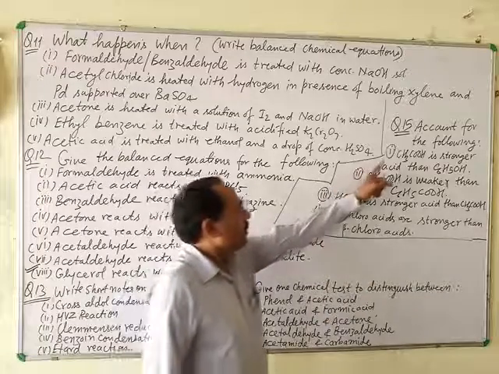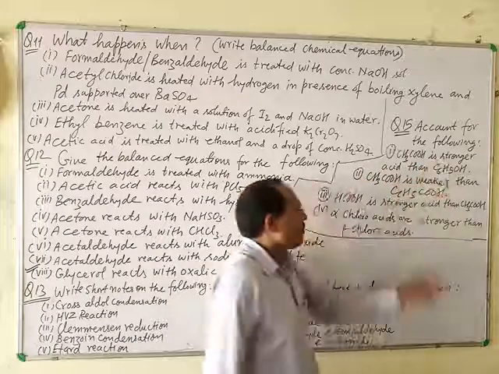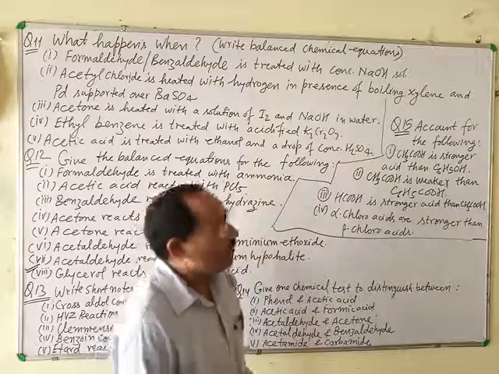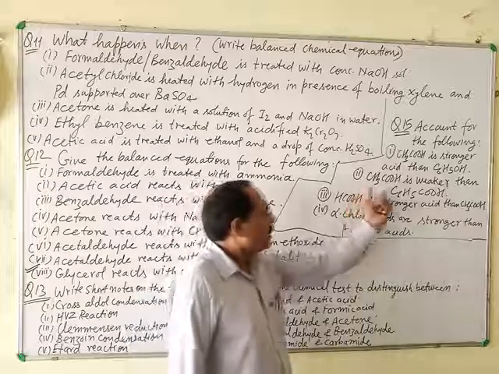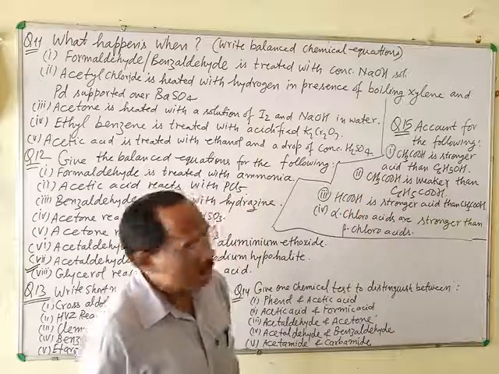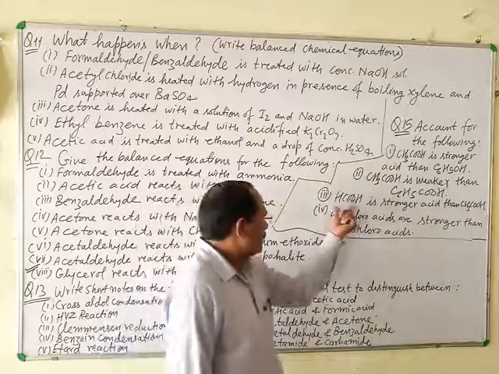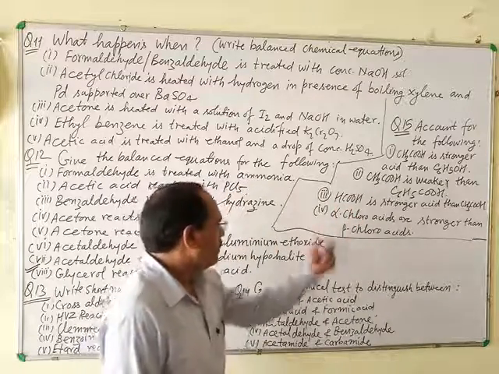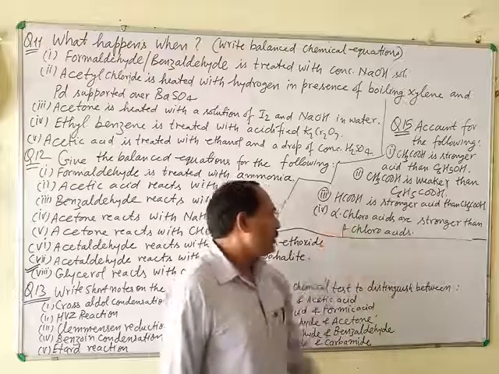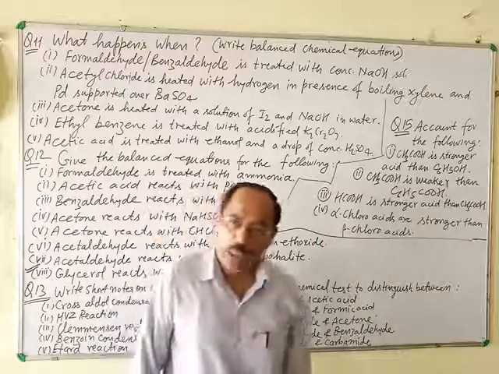Question number 15. Account for the following: acetic acid is a stronger acid than phenol. Second, acetic acid is a weaker acid than benzoic acid. Third, formic acid is a stronger acid than acetic acid. Fourth, alpha chloroacids are stronger acids than beta chloroacids.